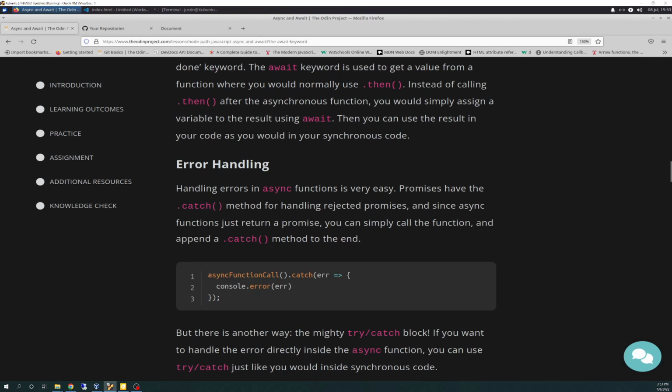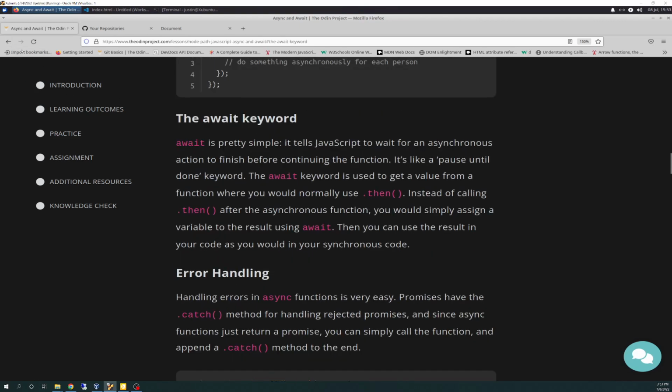So there's an example. That's error handling. So the await is pretty simple, exactly what it sounds like. Ideally, you'll have const data equals await whatever it is you're trying to get, and JavaScript will asynchronously move on, but at the same time wait for that action to complete, if it's waiting on a promise to process, either accepted or rejected, or if you're waiting on JSON to be formatted from a response.